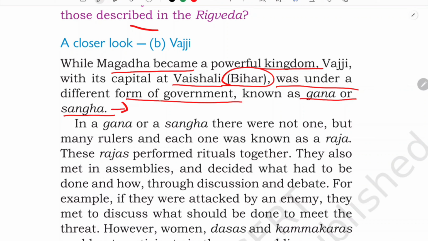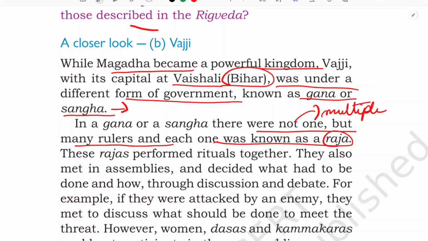Sangha is basically known as an organization. So in a Gana or Sangha, there were not one but many rulers, and each one was known as Raja. See, here there were multiple rulers, unlike in Magadh where there was only one ruler, isn't it? First initially Bimbisara and Ajatashatru, after that Mahapadma Nanda. But here there were multiple rulers. There might be more than 1,000, in terms of thousands also.